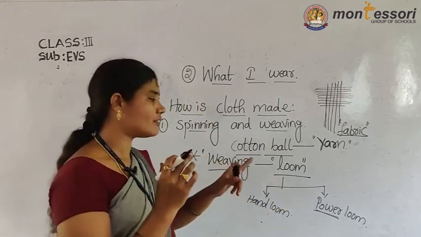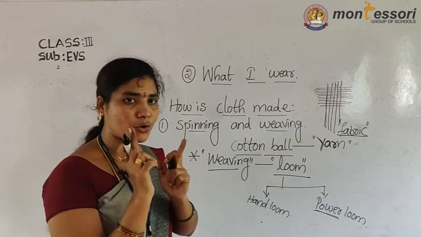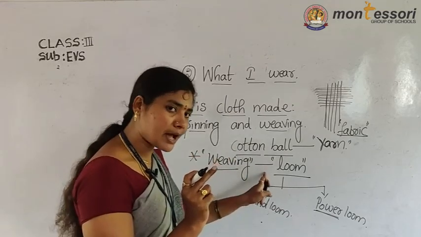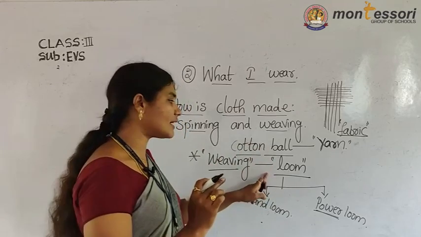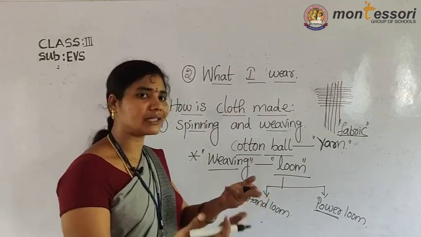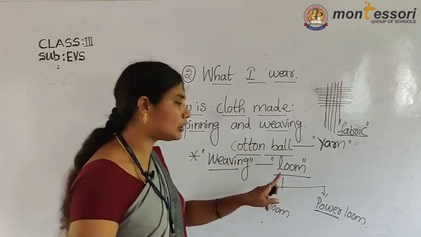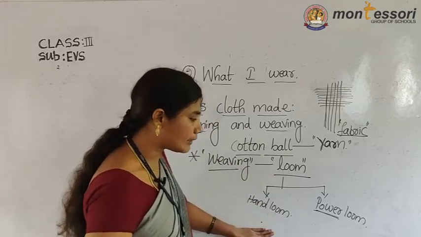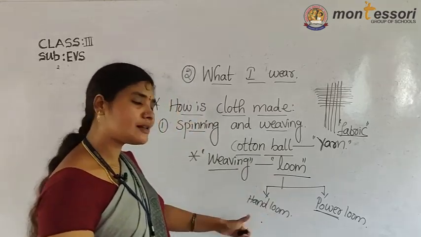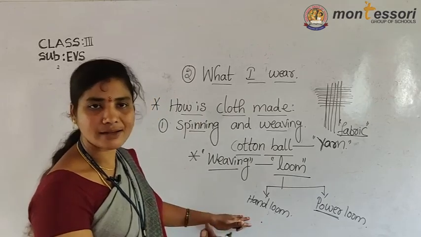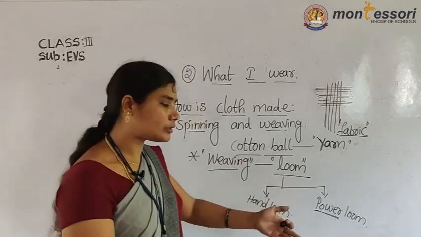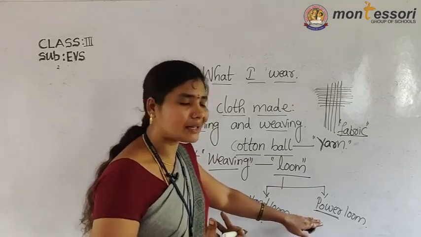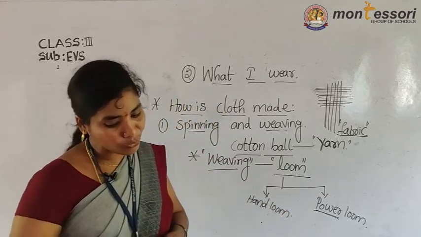Loom is a machine where the cloth is made. Remember the point carefully. So what is meant by loom? Loom is nothing but a machine where the cloth is made. Then how many types of looms are there? Two. What are they? Hand loom and power loom. Hand loom means the loom which is run by using hands. Power loom means the loom which is run by using electricity, power.